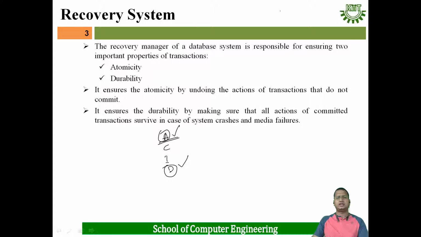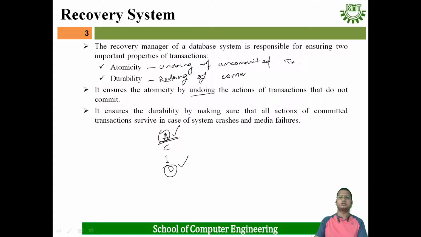Atomicity means undoing of an uncompleted or uncommitted transaction. What is durability? Durability means redoing of a committed transaction.